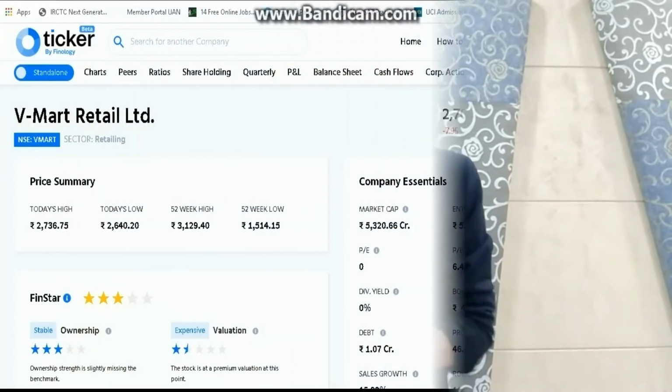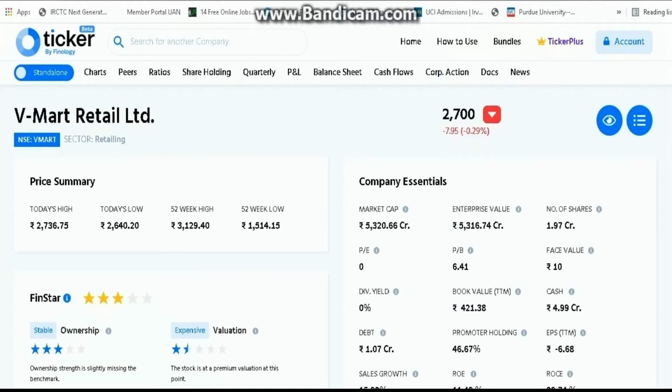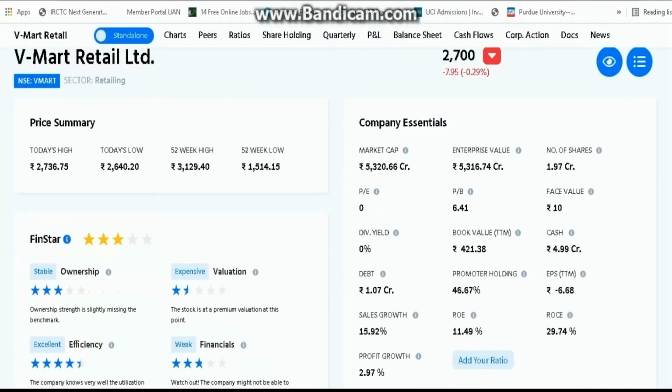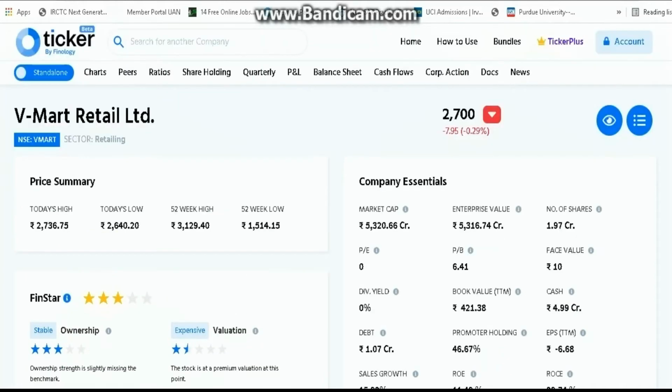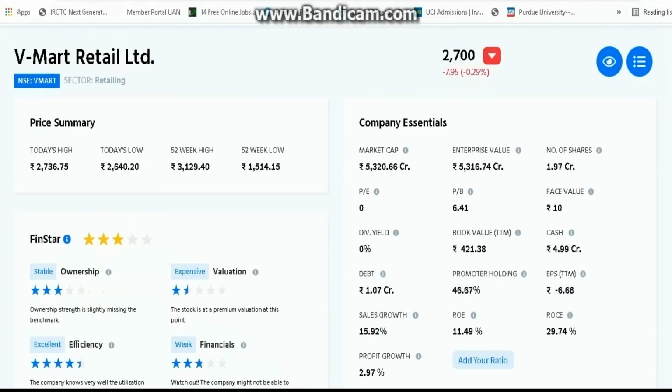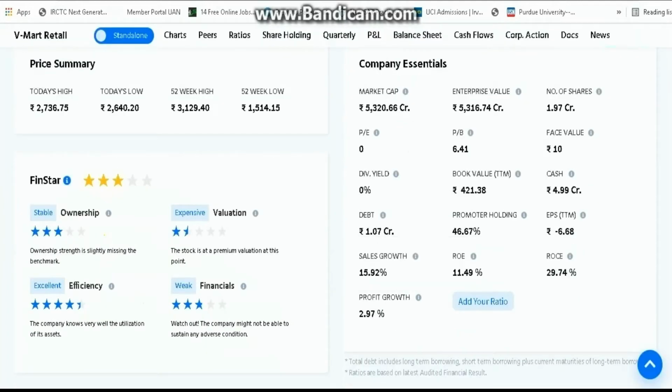Let's see some live examples in technology and then we will end this video. Let us go through some live examples of debt, equity, profit margin and ROE, that is return on equity. Here you can see V-Mart Retail Limited, in the retailing sector, and the profit growth of the company is 2.97%.